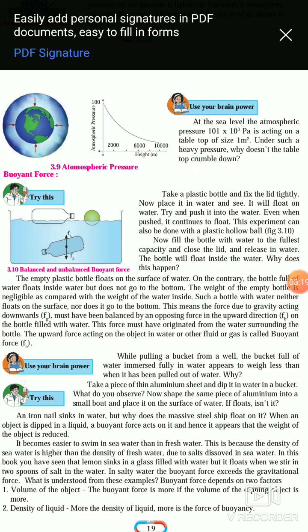So this force must have originated from the water surrounding the bottle, and the upward force acting on an object in water or another fluid or gas is called buoyant force. That means Fb.